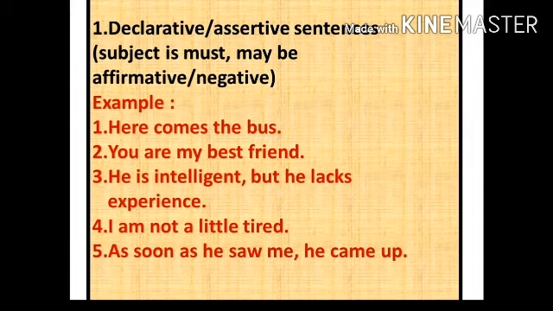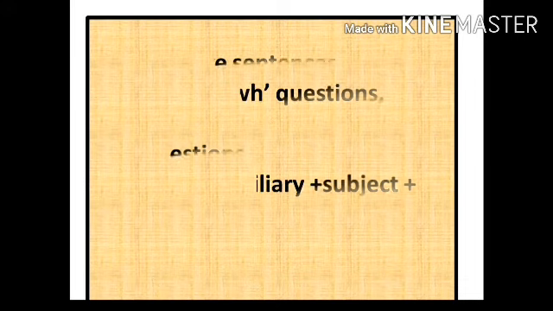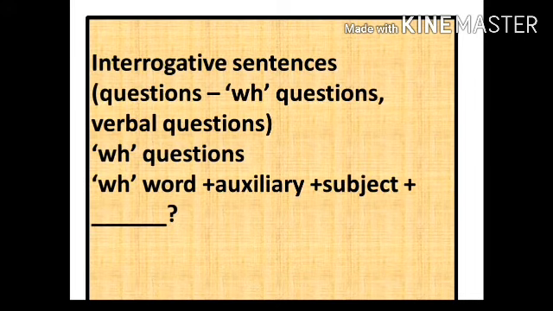Now let's come to the next kind of sentence, the interrogative sentence, means questions. See, two types of questions are there. What are the two types? The very first type is WH questions and the second is verbal questions. We can say these are yes-no type questions. So, WH questions and yes-no type questions.